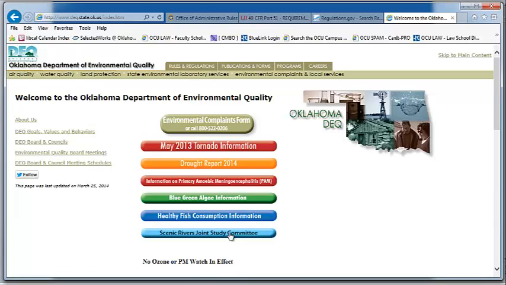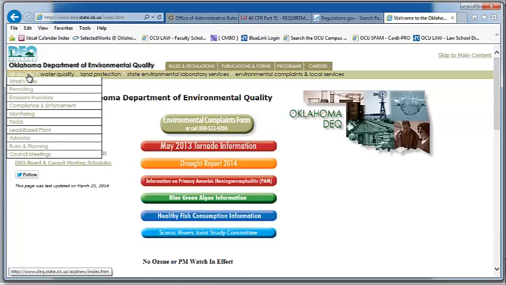In Oklahoma, the state agency that implements state law and portions of the Federal Clean Air Act delegated to the states is the Oklahoma Department of Environmental Quality. This is their website. It has a lot of very helpful information. I want to click on and show you the link here on the left for air quality.